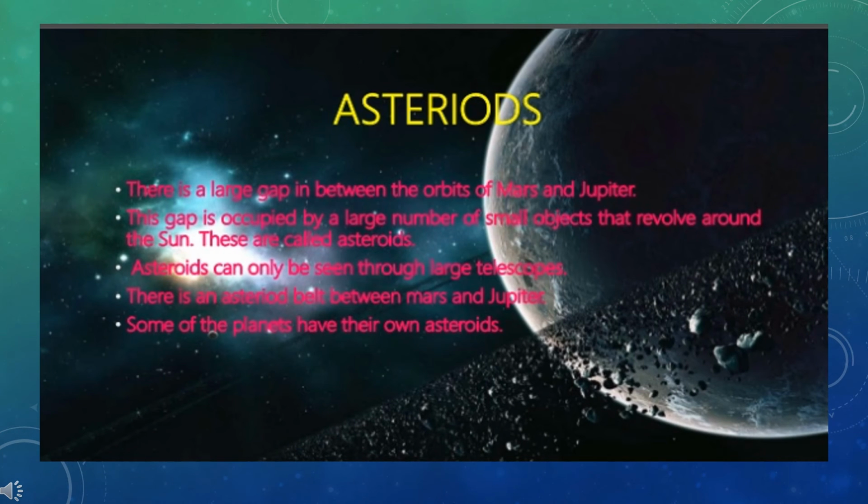Asteroids. The small pieces of rocks or metals which revolve around the Sun in between the orbits of Mars and Jupiter are called asteroids. Asteroids are not visible to the unaided eye but can be easily seen through a powerful telescope. The orbits of asteroids spread over a large distance forming a band.